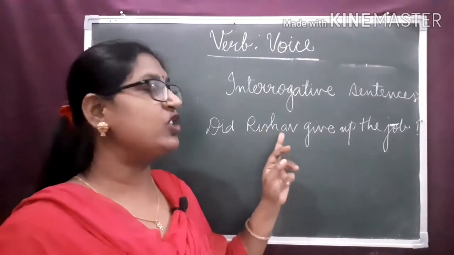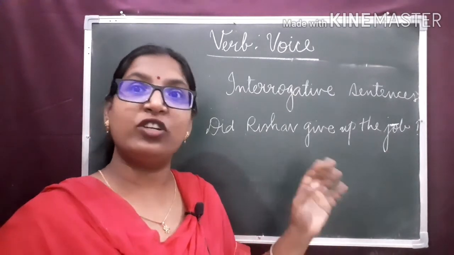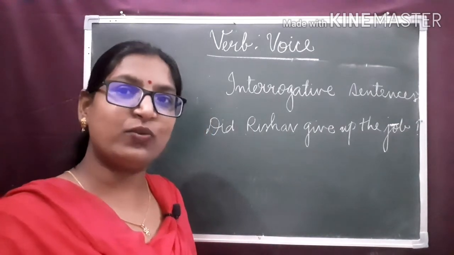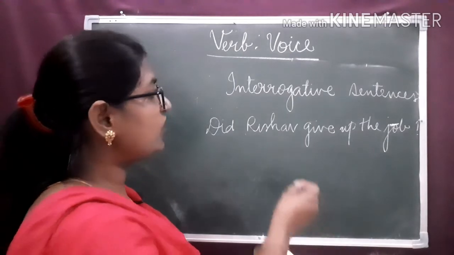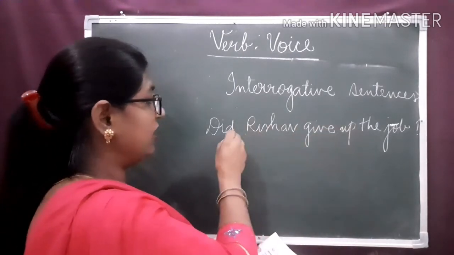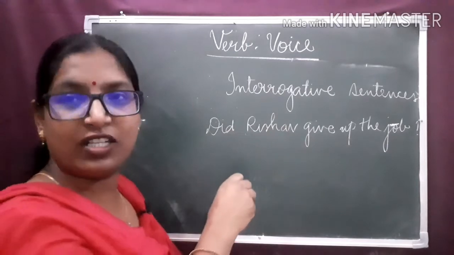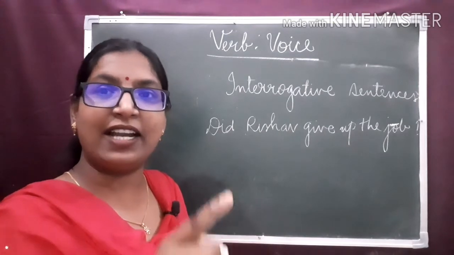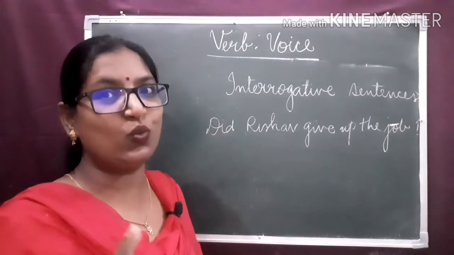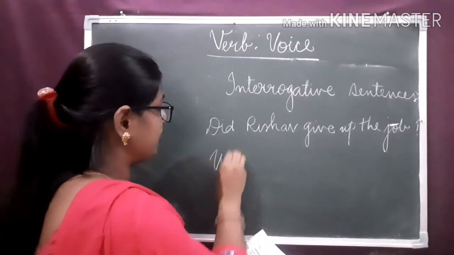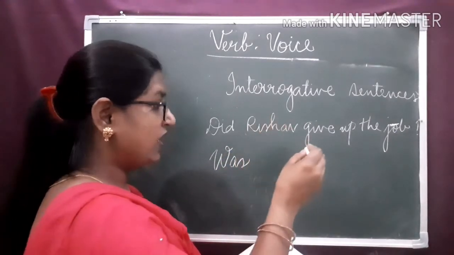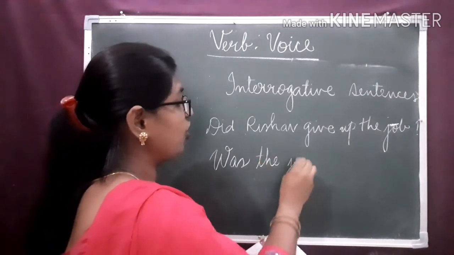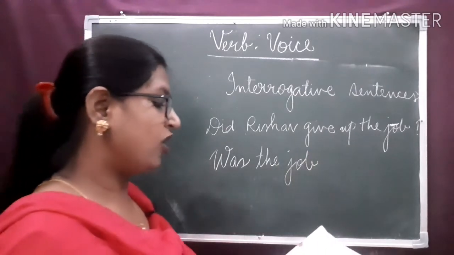Clear? When we change from active to passive voice, it will remain a question only. Question will remain question in passive voice also, and the tense will also remain the same. So, the did will be changed into was. Did give is in the simple past tense, and dear children, in simple past we use was, isn't it? So, did will be changed into was. Object will become the subject. Was the job.